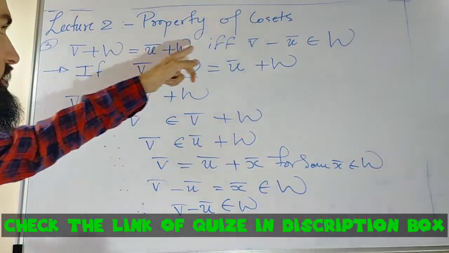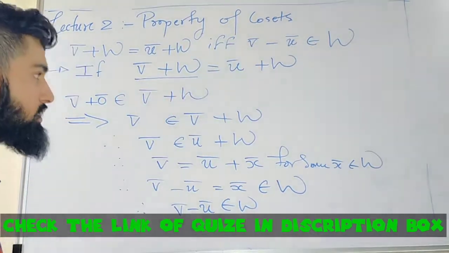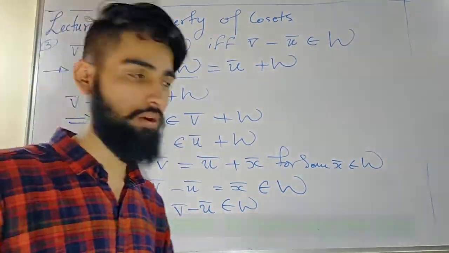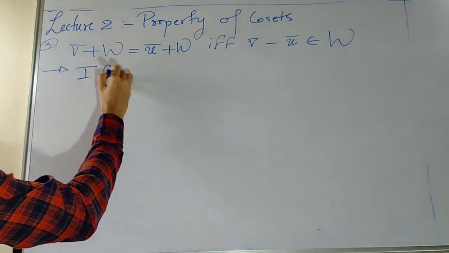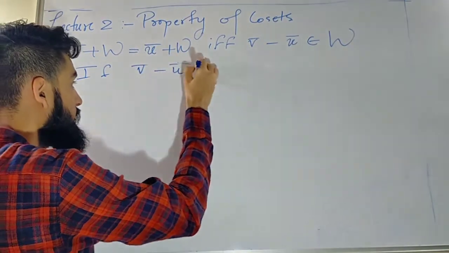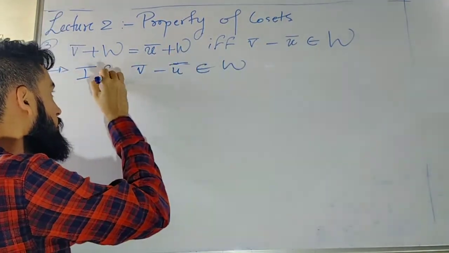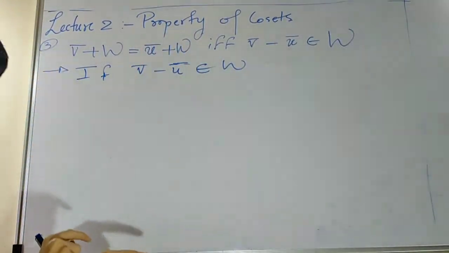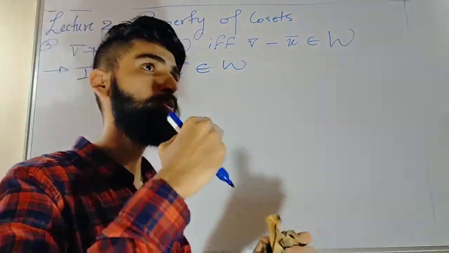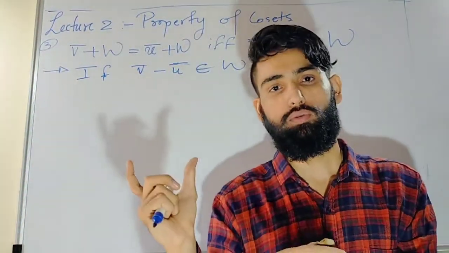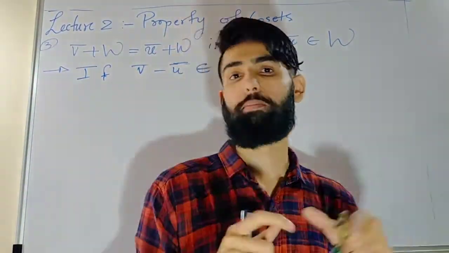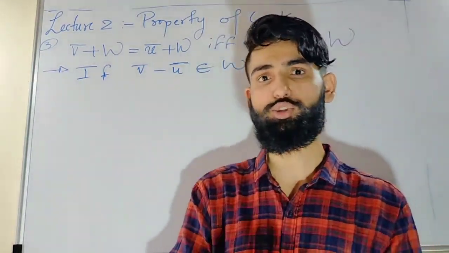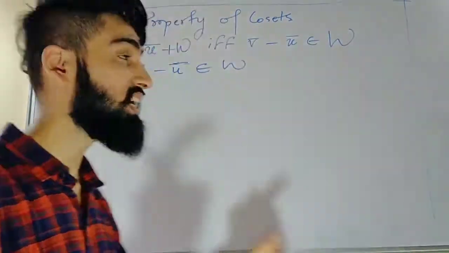Right? We started with this and we proved this. So really simple. Let's see the converse of it. I know the difference of the representatives is an element of W. After this I want to prove these two sets are the same. What I will do, I will prove that v̄ + W, this set, is a subset of ū + W. It will be your task to prove the other way around, right? That is a good exercise for you all.